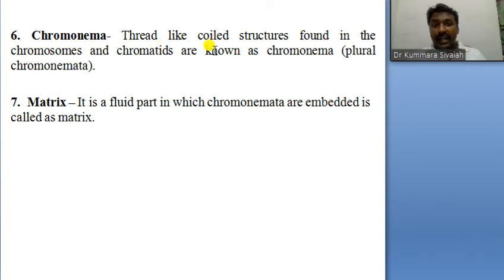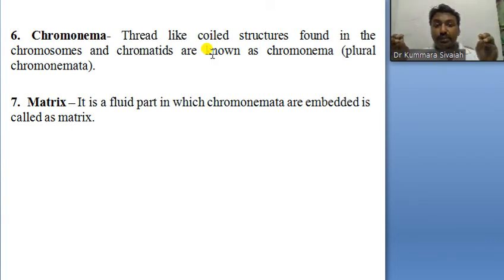Chromonema: thread-like coiled structures found in chromosomes and chromatids are known as chromonema. It is coiled in the chromosome along with DNA, coiled in nature. That's why it is chromonema. Next, matrix.